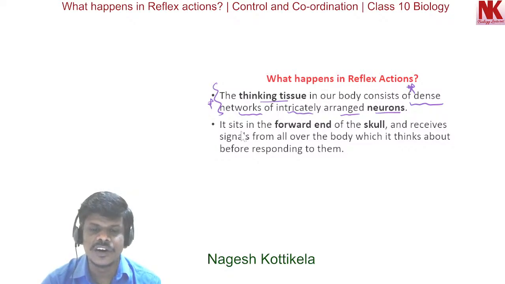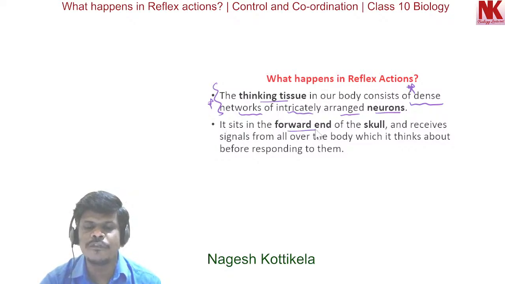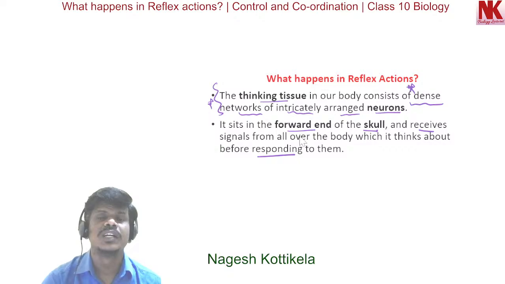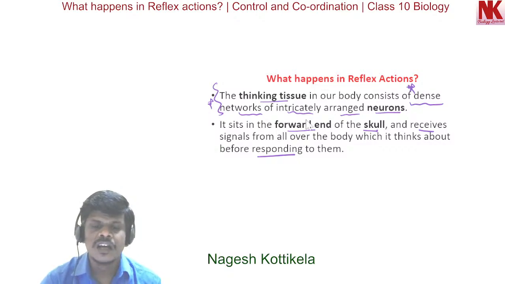Here it sits in the forward end of the skull. This is the location of the thinking tissue in our brain. It receives signals from all over the body, which it thinks about before responding to them.